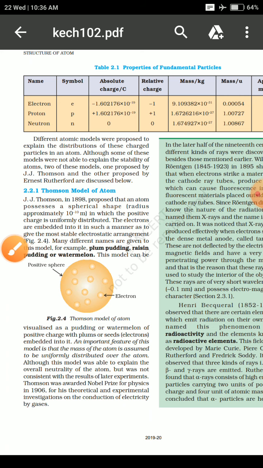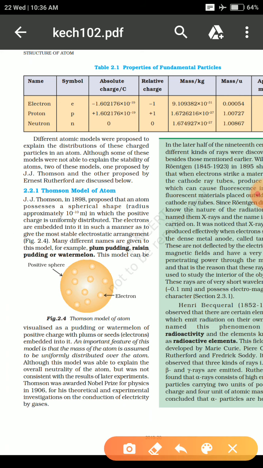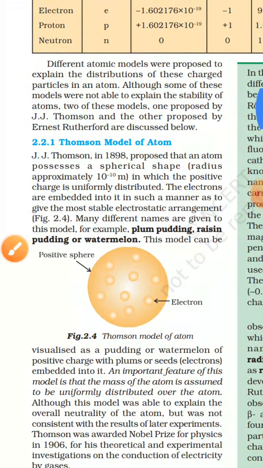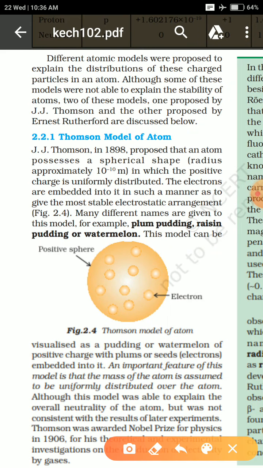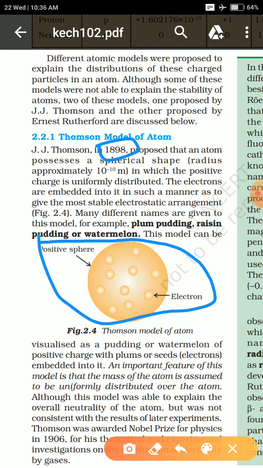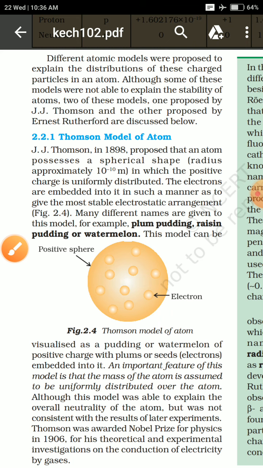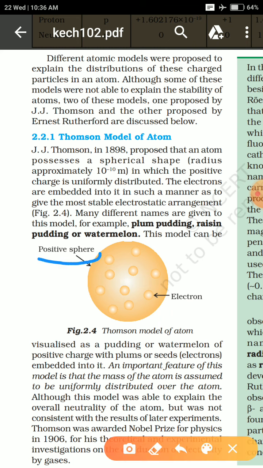Thomson's atomic model was proposed by J.J. Thomson in the 19th century, near about 1898. He proposed that an atom is a small sphere-shaped structure, where the outer sphere is a positive sphere, and the inner particles which are present are negatively charged.